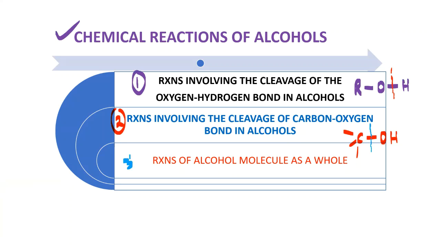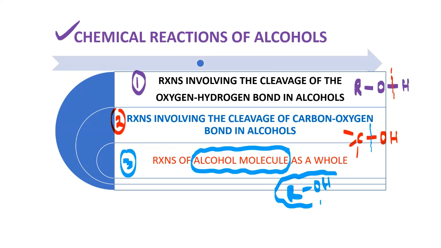And in the third category, we will talk about those reactions which involve the alcohol molecule as a whole. So here in the third category, the entire alcohol molecule will be involved in the chemical reaction. In the first case, there is a cleavage of the OH bond. In the second case, there is a cleavage of the CO bond. And in the third case, the entire alcohol molecule will be involved in a chemical reaction. So let us go for the first type now.